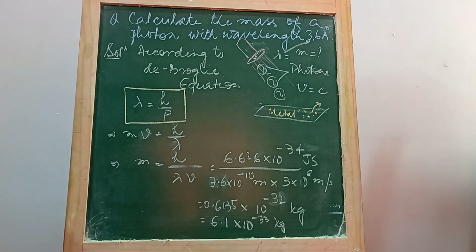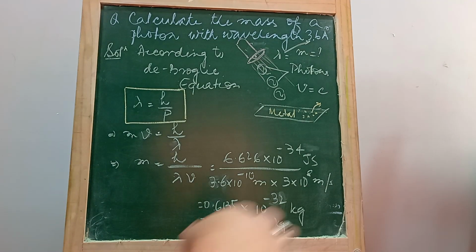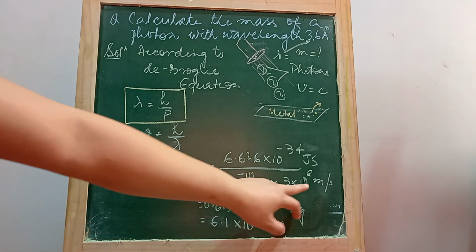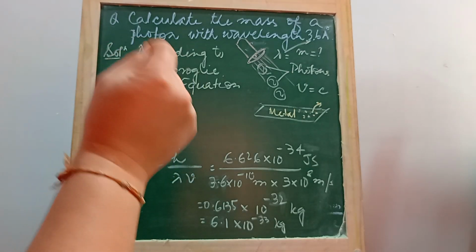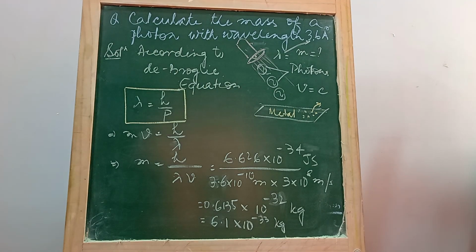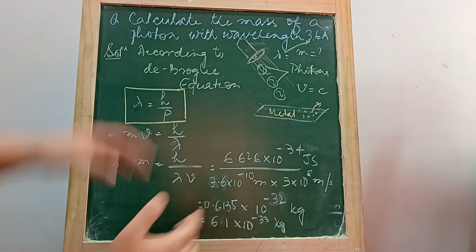All the electromagnetic radiations, whether X-rays or radio waves or microwave or infrared or visible or ultraviolet rays, they all move with the velocity of light in vacuum, which is 3 into 10 to the power 8 meter per second. So simplifying, you get around 10 to the power minus 33 kg. Yes, it's a very, very, very minute number, 3 into 10 to the minus 33 kg. I hope it's clear.